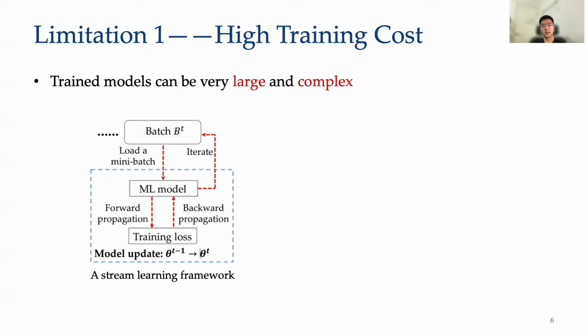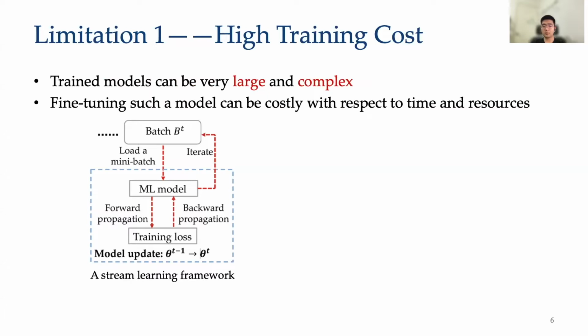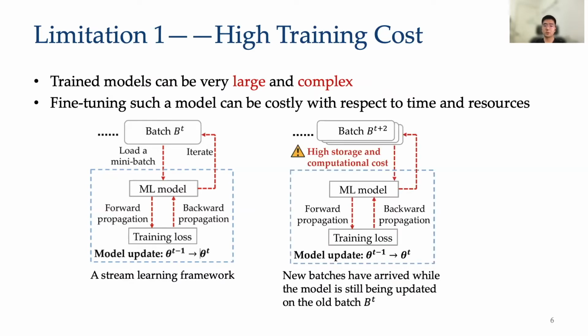The first limitation is high training cost. Training models can be very large and complex. So fine-tuning such a model using new batches can be costly with respect to both time and resources. The problem becomes more severe when the new batches are in large volume. In that case, several data batches would accumulate in storage space, as shown in the figure on the right.